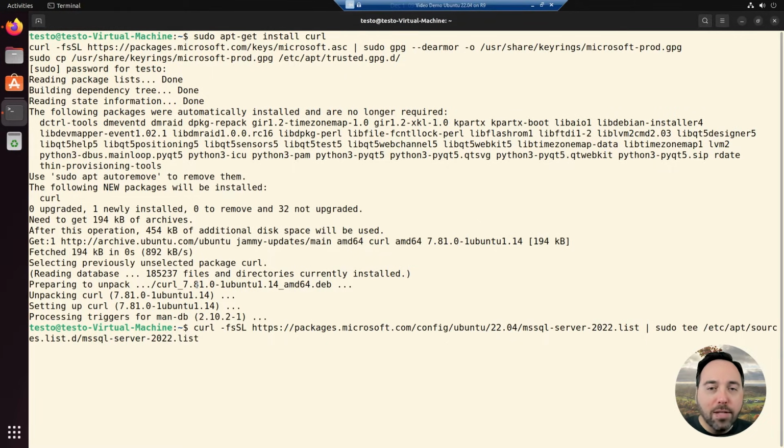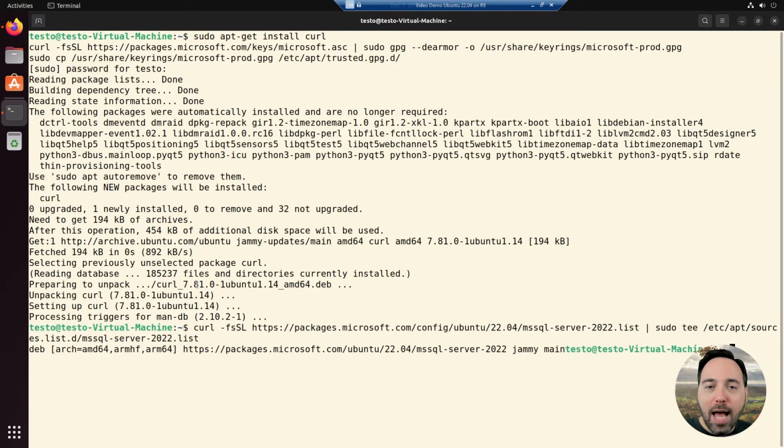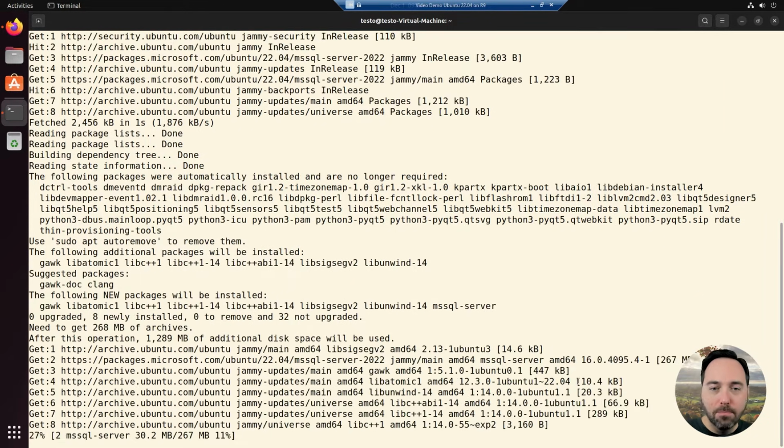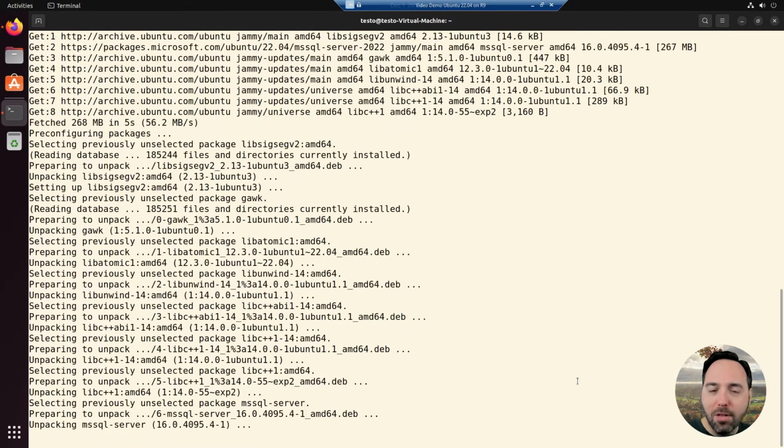What we're doing here is grabbing the MS SQL Server 2022 package list from this directory and saving it locally. Once I've done that, I need to run sudo apt-get update to refresh my local package listing cache, and then install SQL Server using sudo apt-get install. This will take a little bit of time in order to download the package and install it locally.